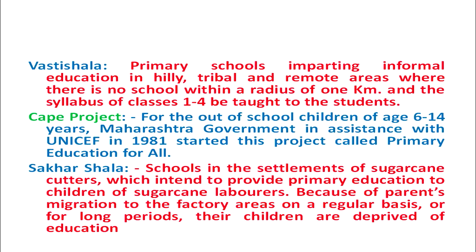Second semester schools, because the Shakhar Shalas or the sugarcane industry doesn't operate for the whole of the year. It operates only for a certain period of months, and after that the sugarcane industry comes to an end. So these are also called second semester schools, where education is provided to the children of sugarcane laborers for a period of 6 months. So this was the scheme for out of school children of the sugarcane laborers.